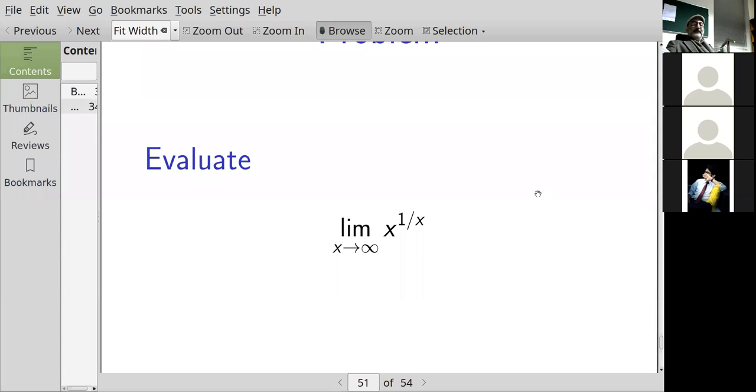I'm going to let y equal x to the 1 over x, and I'm going to take the logarithm. I've got a function of x to the power of a function of x. Those are awkward to do directly. So I'm going to take a look at the logarithms, because then I can pull the exponent function downstairs, and then I've got a function of x times a function of x. That'll be easier to do.